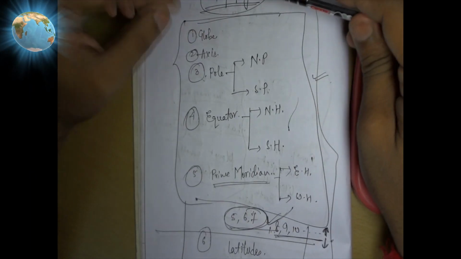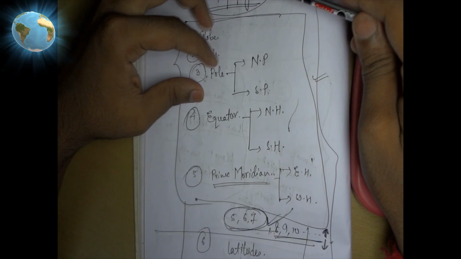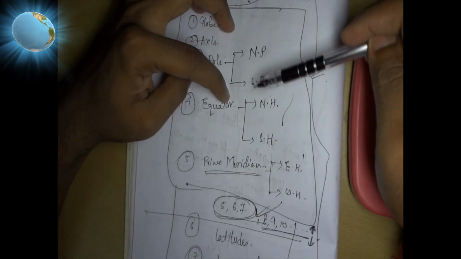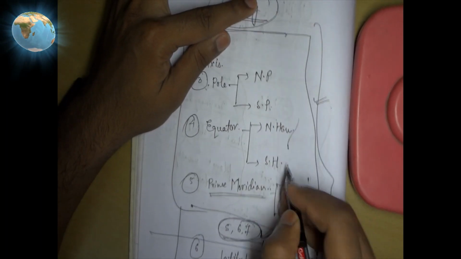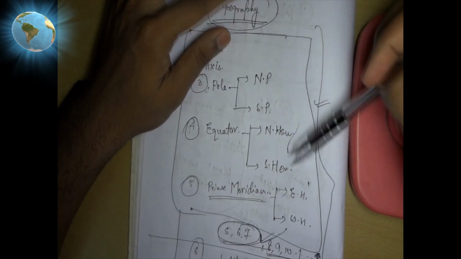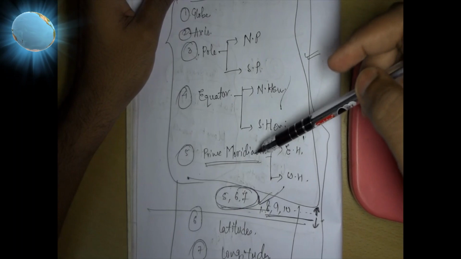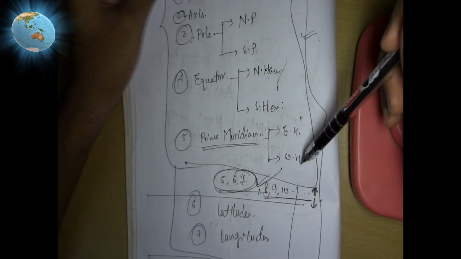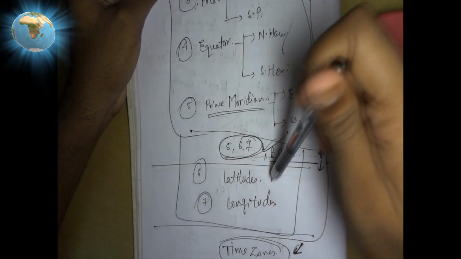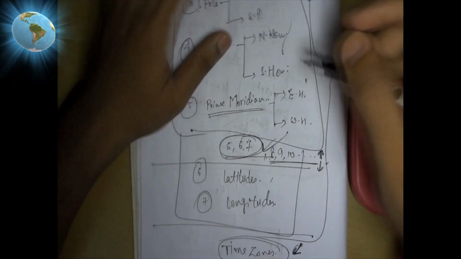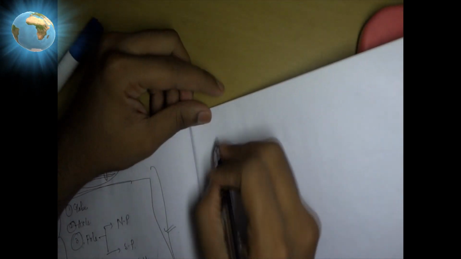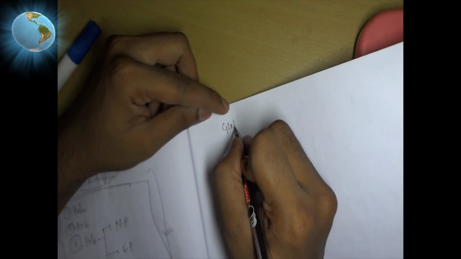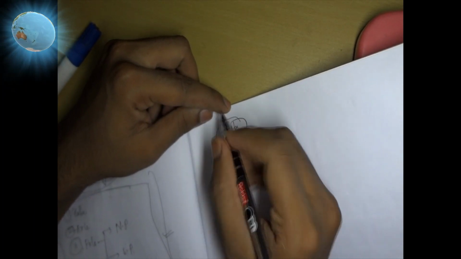What are the topics we will be discussing: the globe, axis, pole, the northern pole, southern pole, the equator. We will be getting the hemispheres over here: the northern hemisphere, the southern hemisphere. Again the prime meridian, the eastern hemisphere, western hemisphere. We will be discussing the latitudes and the longitudes. Okay, so start with our first part, that is the globe. Tell me class, what do you understand about this very topic, globe?